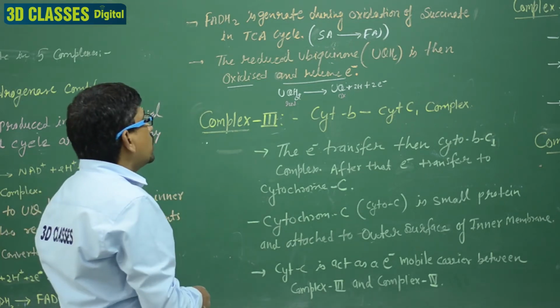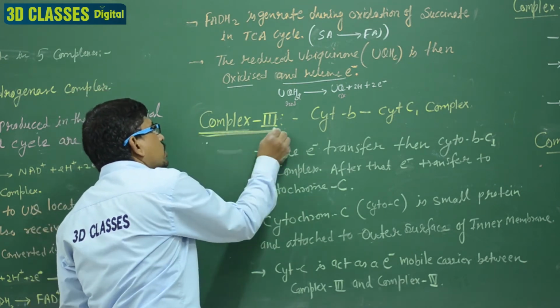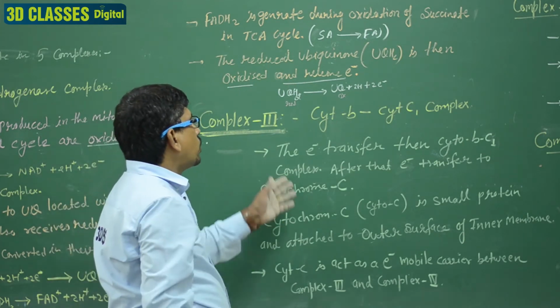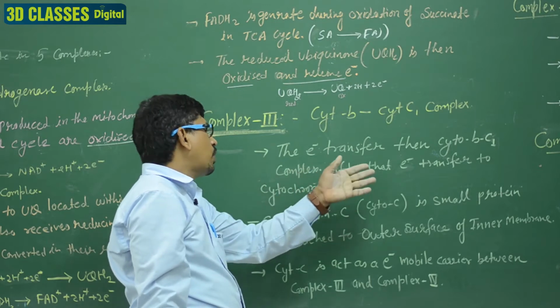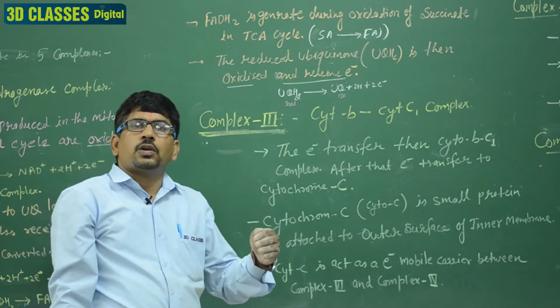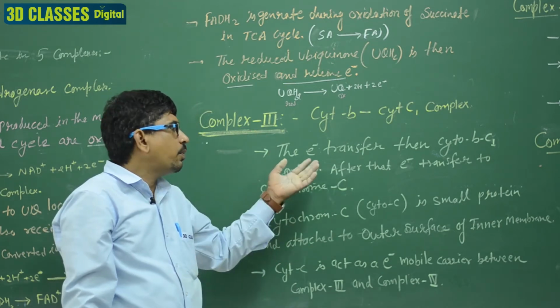Complex third is the cytochrome BC1 complex, and the electron is transferred through the cytochrome BC1 complex. After that, the electron is transferred to cytochrome C. Clear? The electron is transferred to C with the help of BC1.